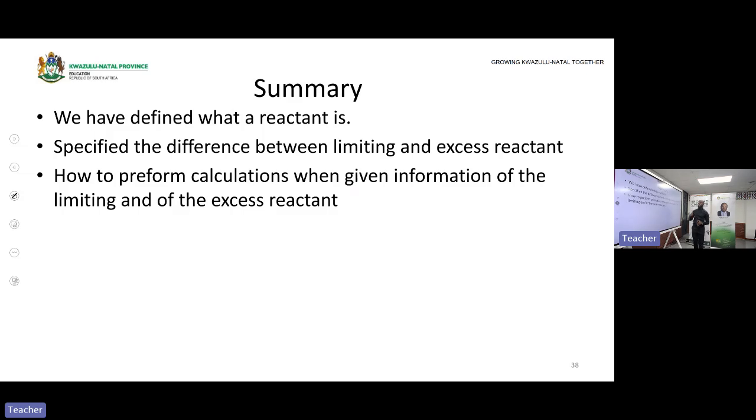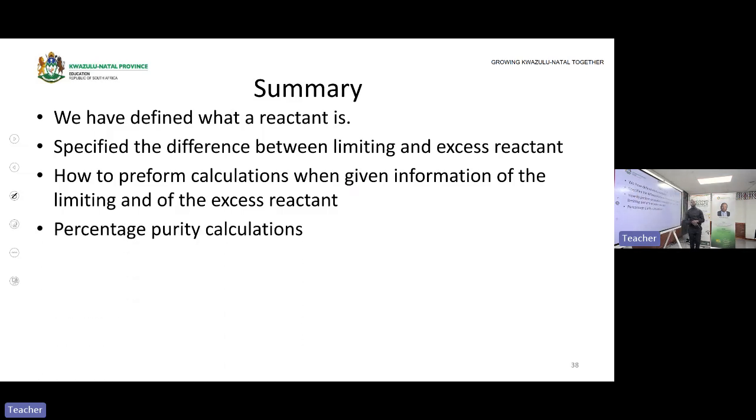Now you know how to perform calculation when given information of the limiting and excess reactant. When you're given a limiting, you will calculate the reactant mass if you're given the mass information, you'll calculate the reactant number of moles if you are given the number of moles information, and you'll calculate the reactant concentration if you are given the concentration information. You just have to remember the number of moles that's reacted is initial moles minus the final moles. And for the limiting, the final moles is usually 0 because it is used up completely in a reaction, whereas for the excess you subtract a number that is not 0.